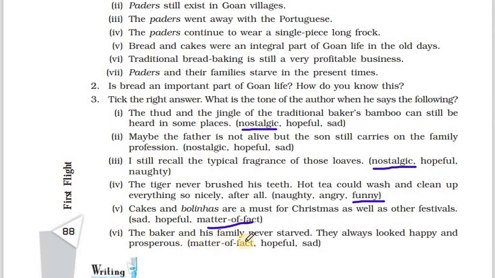The baker and his family never starved. They always looked happy and prosperous. So it shows that the baker and his family never starved. They always looked happy and prosperous. This is a matter of fact.